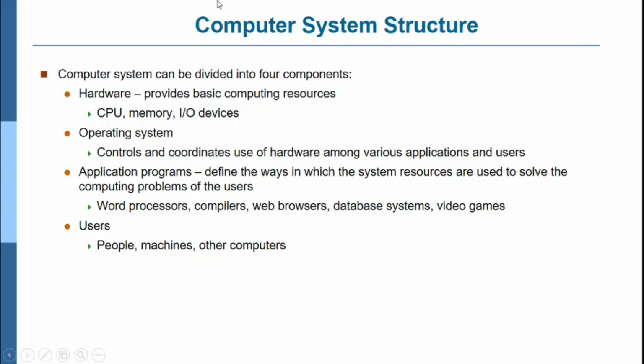So what is actually a computer system? It can be divided into four components: hardware, operating system, application programs, and user. Hardware is nothing but the CPU, that is the central processing unit. In the central processing unit you have a number of registers, capacitors, etc. And memory: RAM, ROM, erasable programmable ROM, and input output devices like keyboard, screen, monitor, printer, etc. All this comes under hardware. It provides basic computing resources for calculation purposes. All these resources are required.